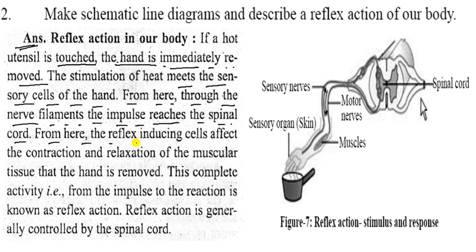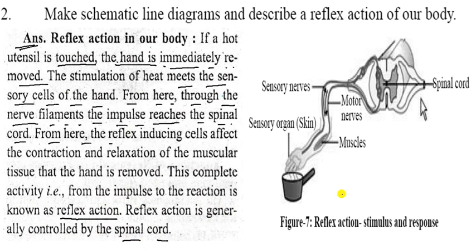From here, the reflex-inducing cells effect the contraction and relaxation of the muscular tissue so that the hand is removed. This complete activity from the impulse to the reaction is known as reflex action. So that is the reflex action. A reflex action is generally controlled by the spinal cord.